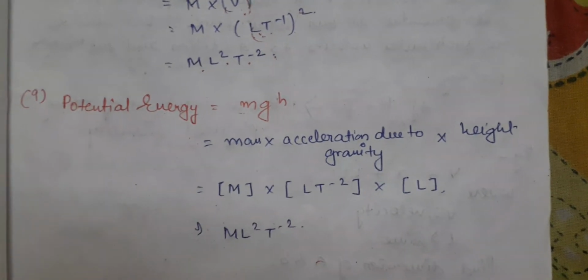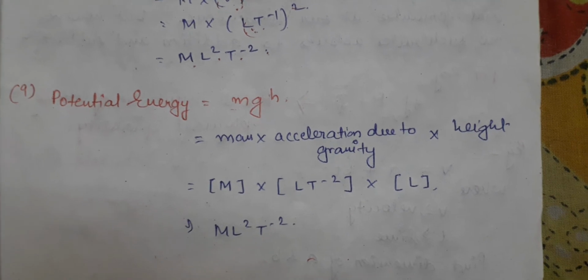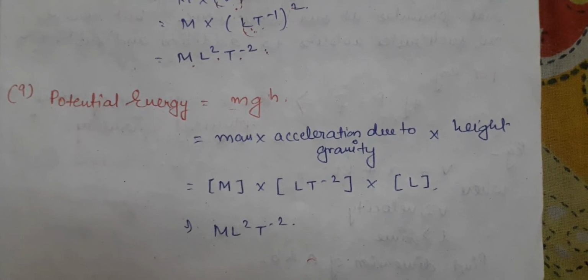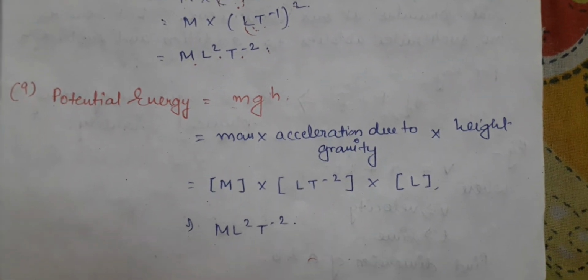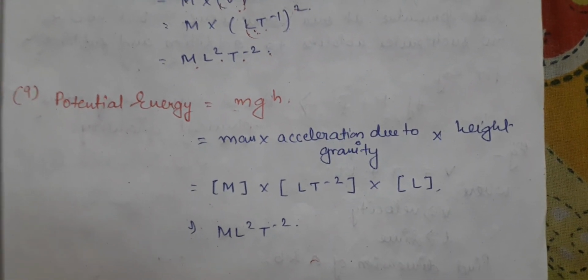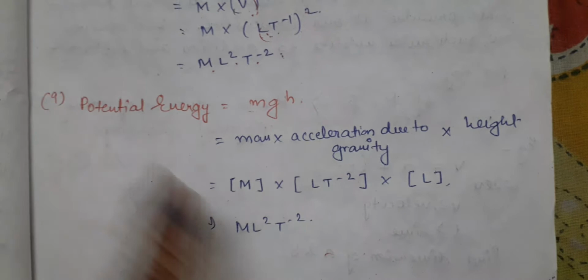notations for it. So for mass, M. Acceleration due to gravity is a sort of acceleration only, so LT minus 2. And height we will consider as a type of length only, so we will take the notation as L. So what does the formula become? The formula becomes ML2 T minus 2.